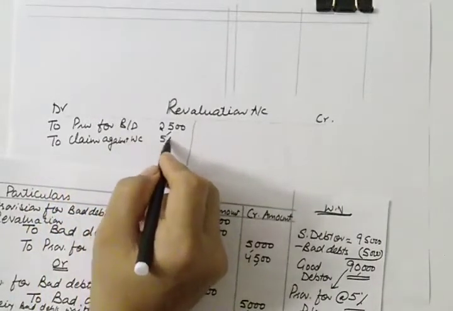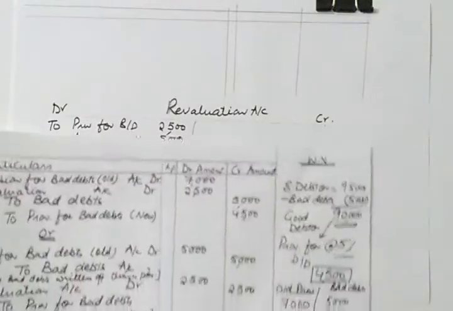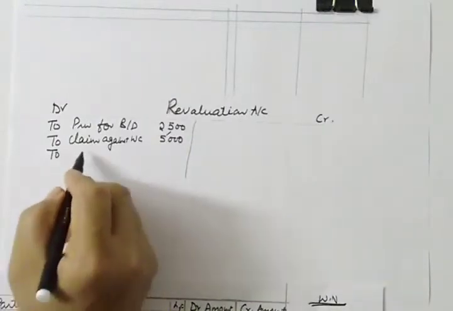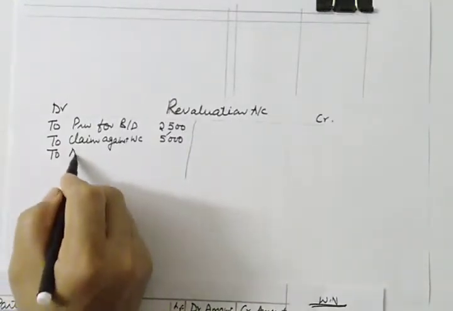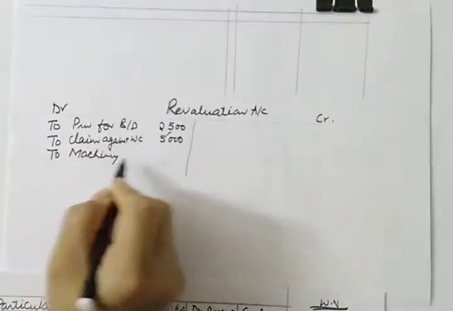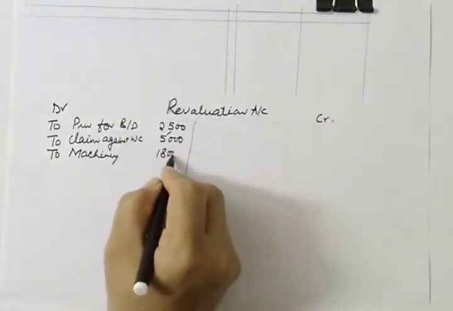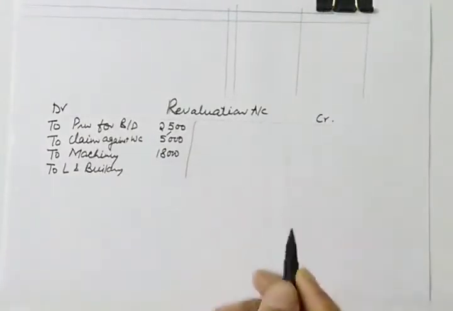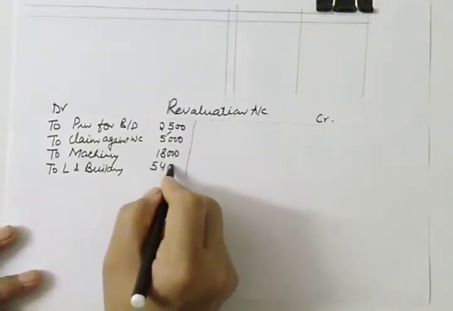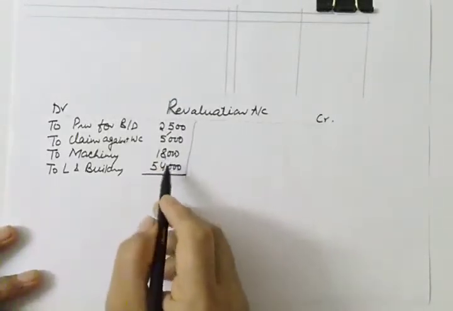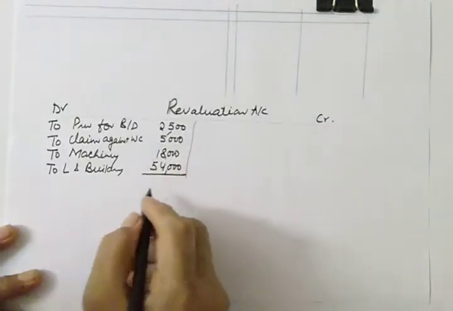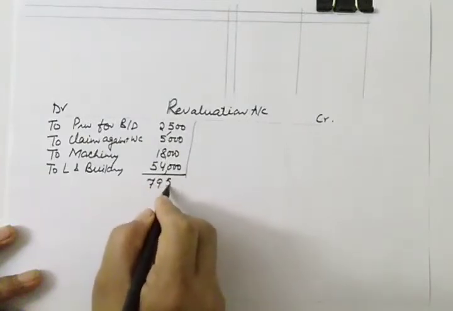So the claim is 5,000, and there is a depreciation, so we need to write that also: machinery account and land and building. For machinery we will be giving debit by 18,000, and for land and building it will be 54,000. So let us add it up. This will be 72,000, and 72,000 and 7,500 will be 79,500.